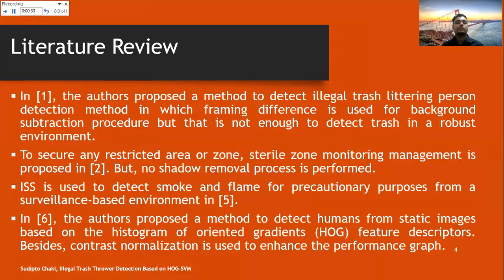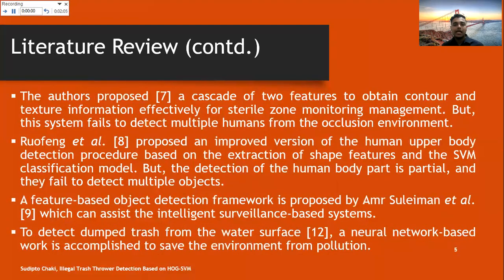An intelligent surveillance-based system is used to detect smoke and flame for precautionary purposes from the surveillance-based environment in [5]. In [6], the authors proposed a method to detect humans from static images based on the histogram of oriented gradients, HOG feature descriptor. Besides, contrast normalization is used to enhance the performance. In [7], the authors proposed a cascade-based feature extraction for contour and texture information effectively for sterile zone monitoring management, but the system fails to detect multiple humans in an occlusion environment.